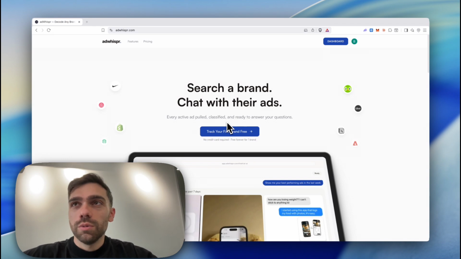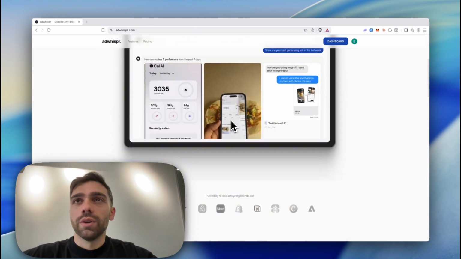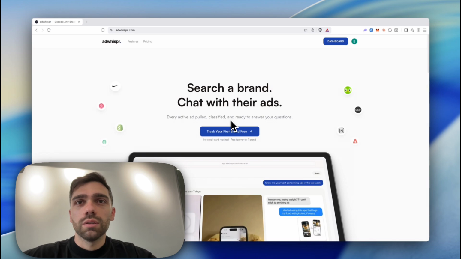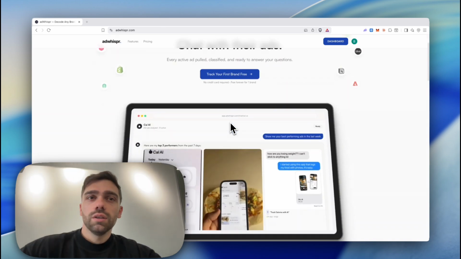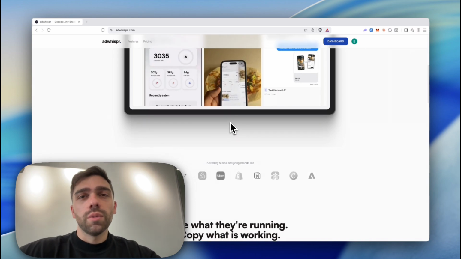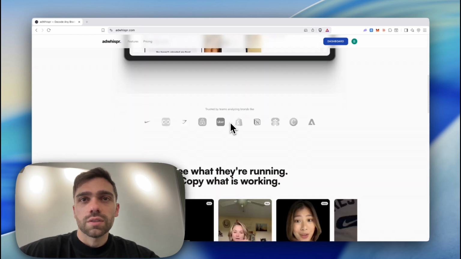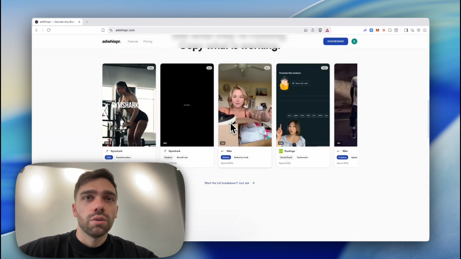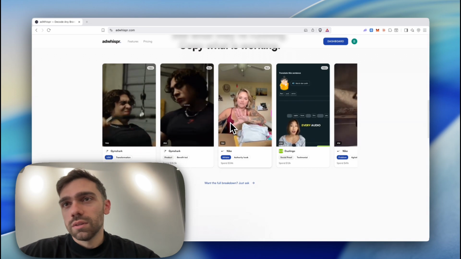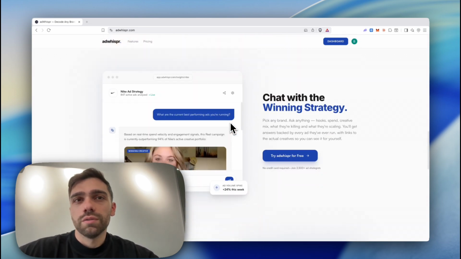So this is what I was able to build with Claude in 7 days with no experience. And it's a platform where you can talk to ads. What I mean by that specifically is you can take any brand account, any ad strategy, and you can talk to it and ask it to give you all of the data, ask how much revenue a certain brand makes, how you can improve on your own ads using the data that already exists in the market, and how you can improve content, hooks, all this stuff.